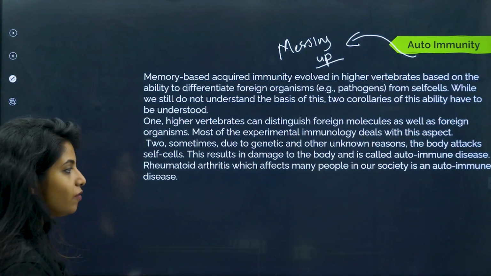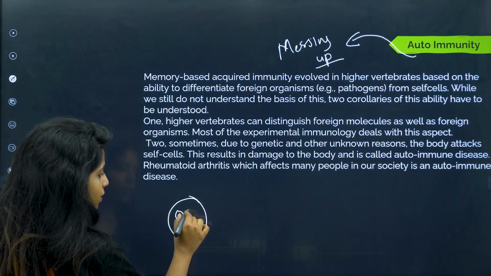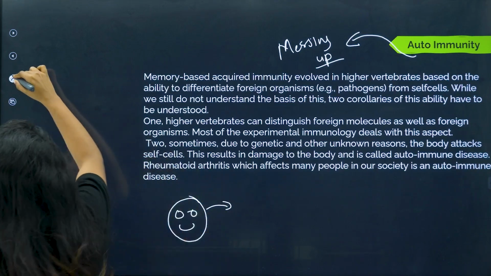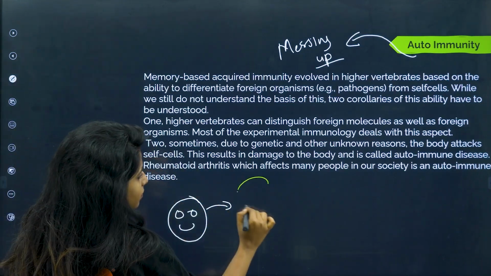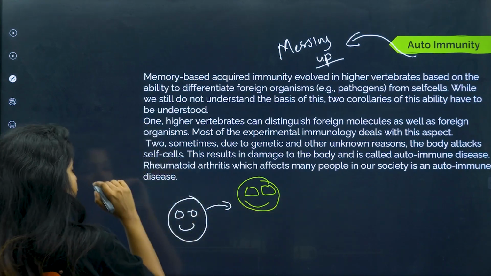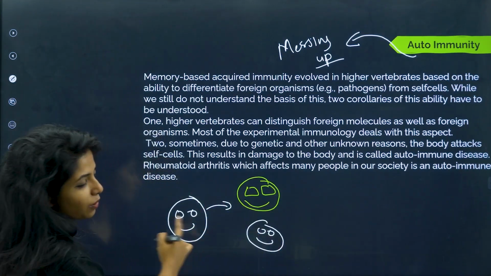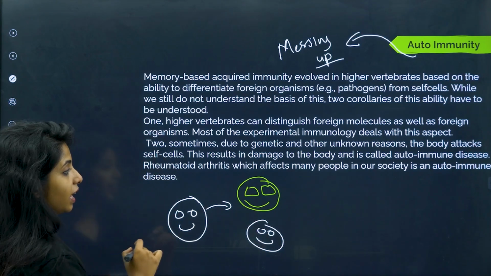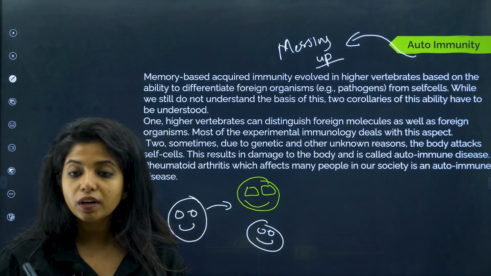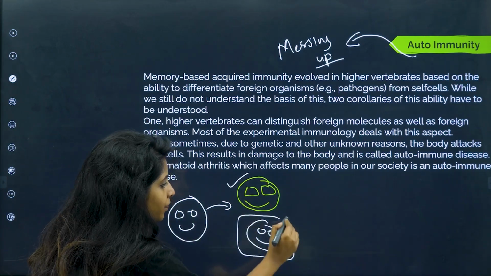Basically, what happens is our cells usually understand that this particular cell has come from a different body, but this particular cell is from the same body. That means it has the ability, as we are complex organisms, through evolutionary mechanisms we were able to understand that this is foreign and this is ours.